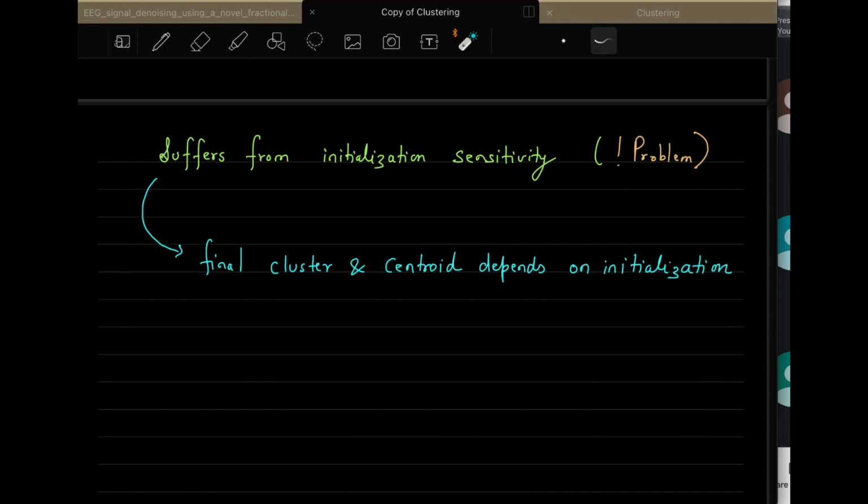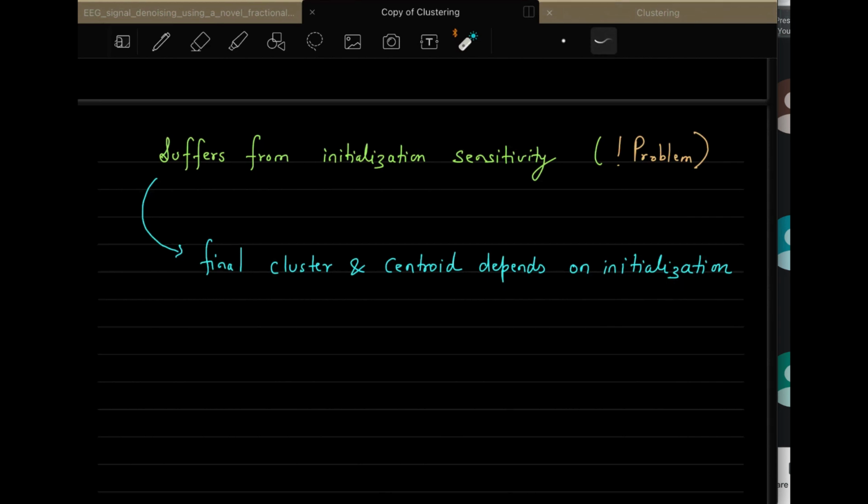But the problem I am discussing today under this topic is a major problem, which is the initialization strategy. Initialization sensitivity means your final clusters and centroids depend upon the initialization. That is the major drawback.